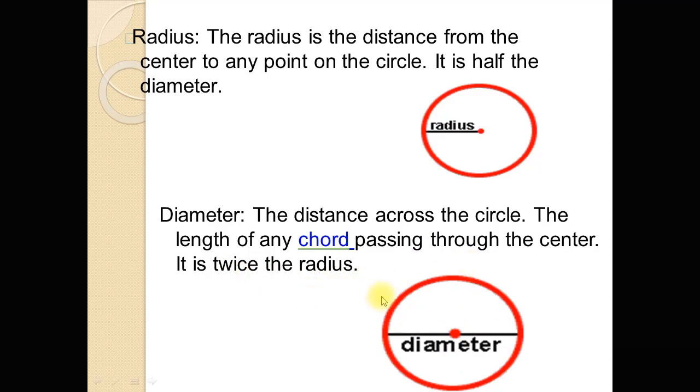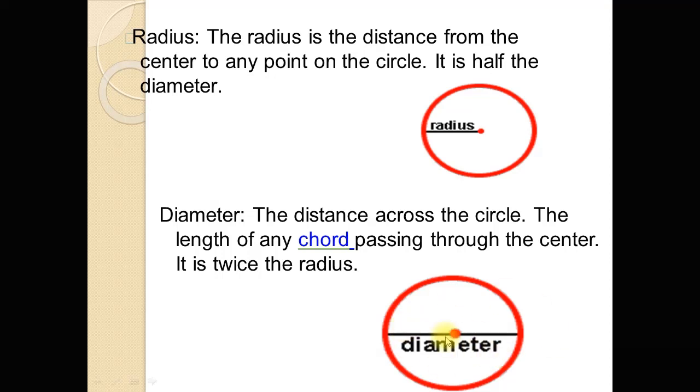So the diameter is also a chord, because a chord is a line which joins any two points of the circle, but it is not necessary for the chord to pass through the center.